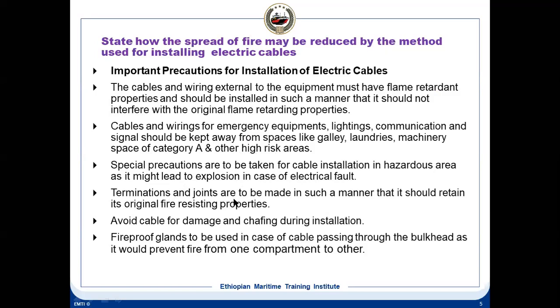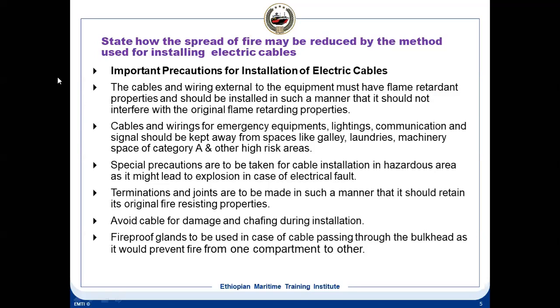Terminations and joints are to be made in such a manner that they retain the original fire resisting properties. Avoid cable damage and chafing during installation. Fireproof glands are to be used. So these are the precautions for installing electrical cables.